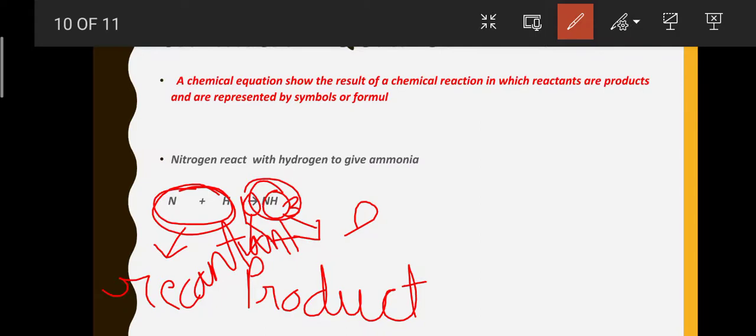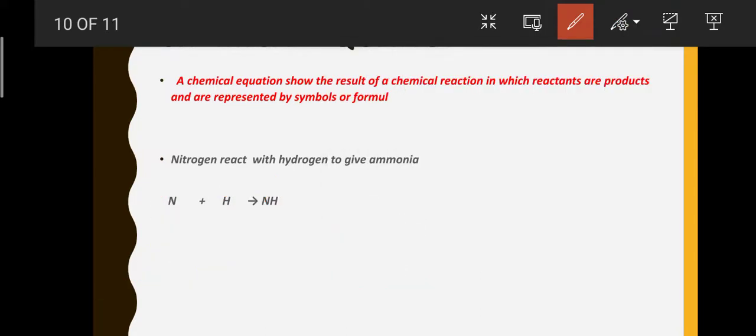Now we can see it is N and H on both sides. It is correct, but it is not forming a compound.